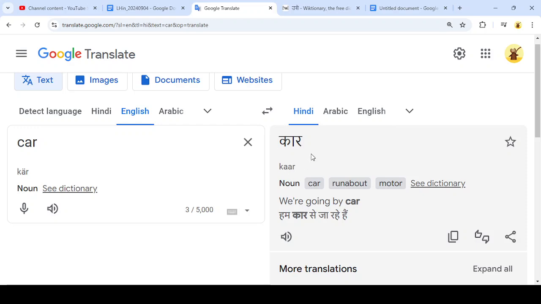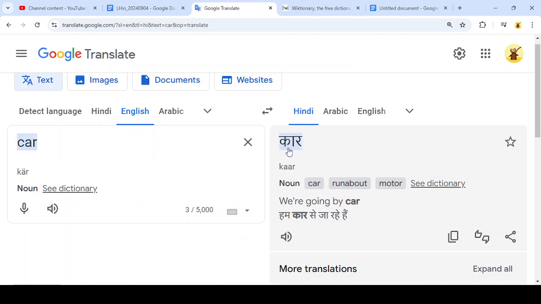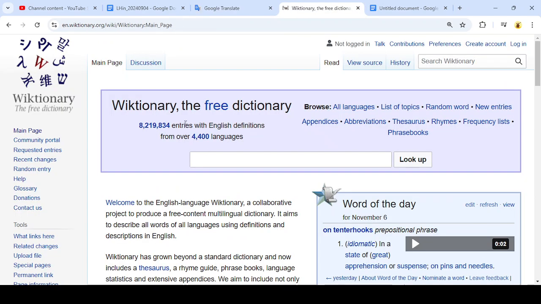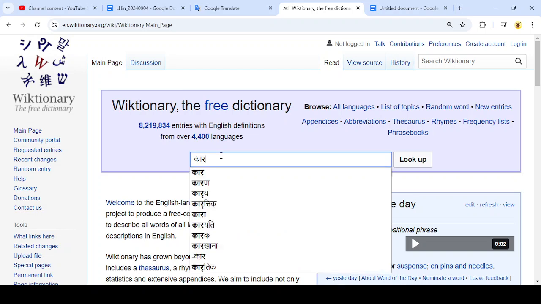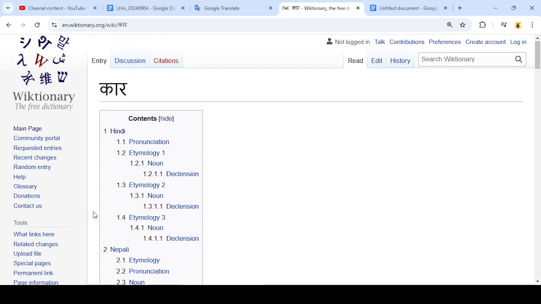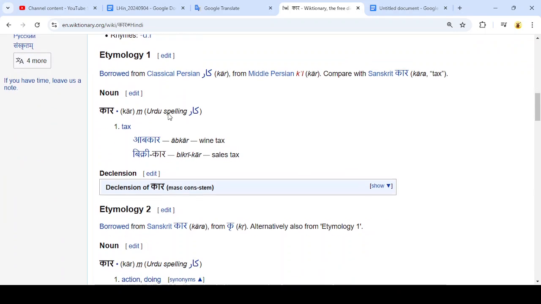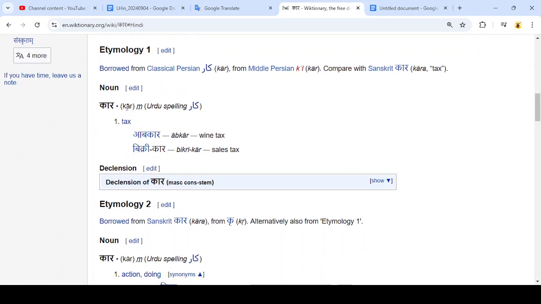And just be aware that this is only one of probably several possible spellings. So I'm gonna copy this Hindi translation for car. I'm gonna go back to Wiktionary. I'm gonna paste in this translation, and I'm gonna hope that we get a Hindi entry in Wiktionary, which we do. So I want to go to the Hindi page, and there's several different meanings for this word.